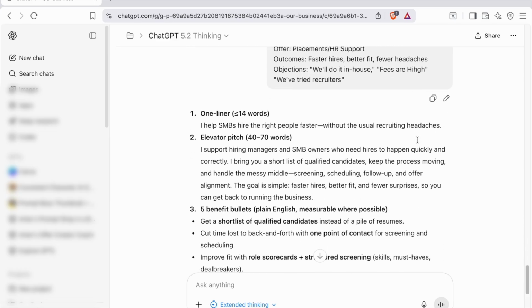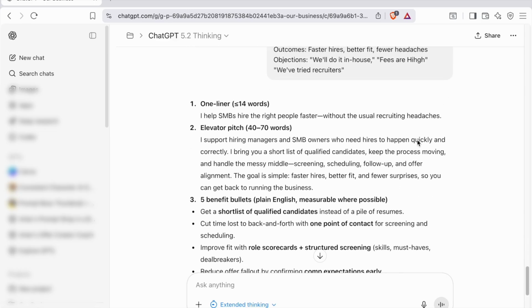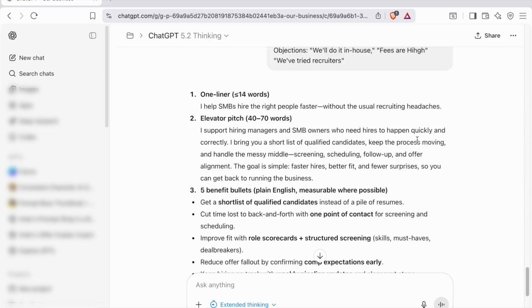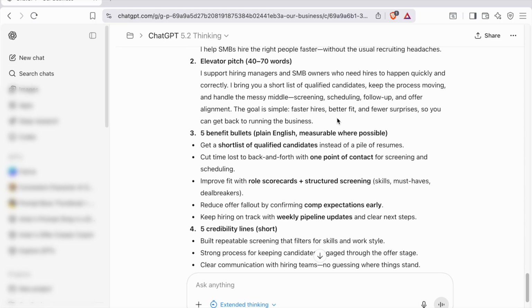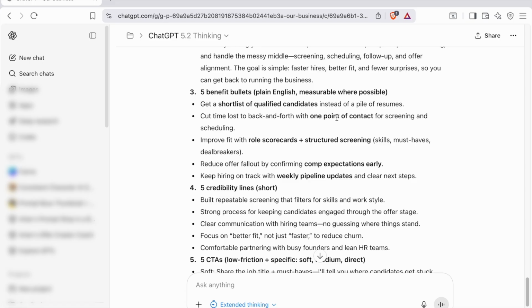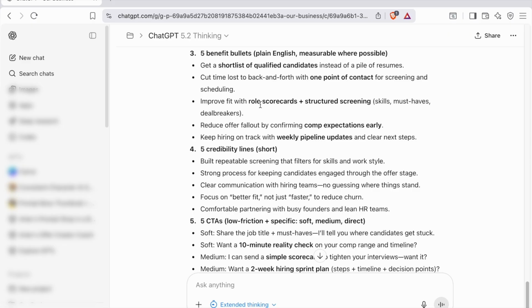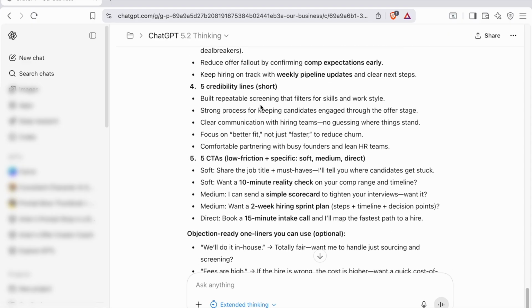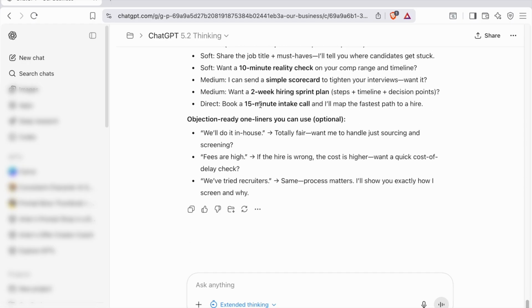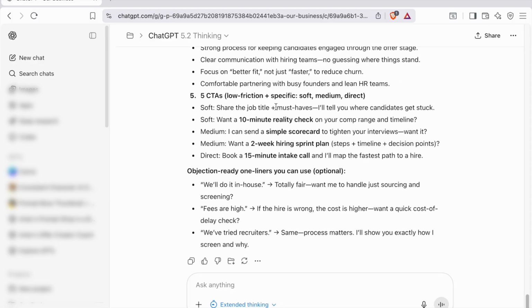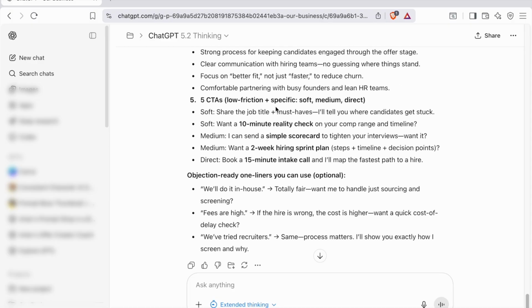So now it's created the new messaging based on what we put into the system. And it talks about helping small businesses hire the right people faster. And then it gives some other things down here as far as shortlisting candidates. I'm sure you could also make this quantifiable if you want to give a certain number that you can give to that client. We'll always give you a short list of 5 highly qualified candidates, things of that nature. And here are your calls to action for a recruiter. So now you can see how this messaging could be easily switched out for different types of businesses.